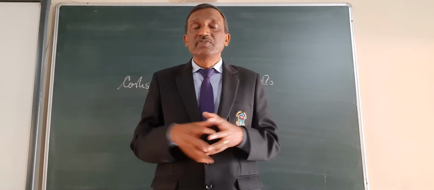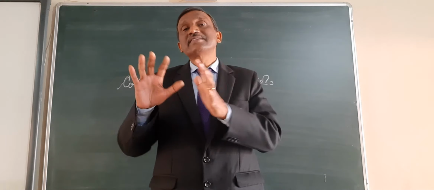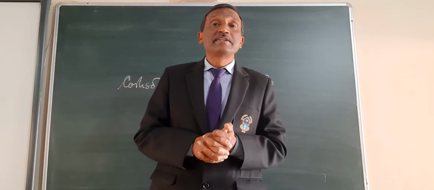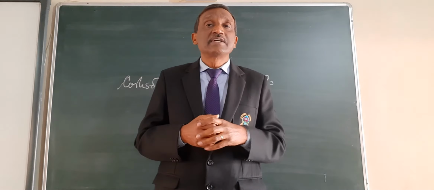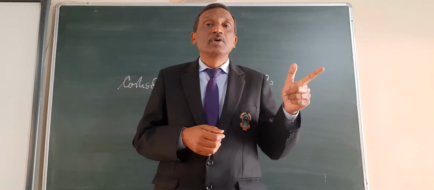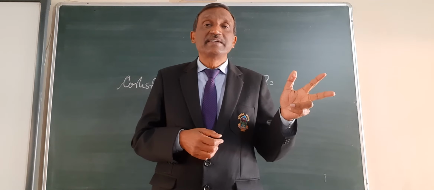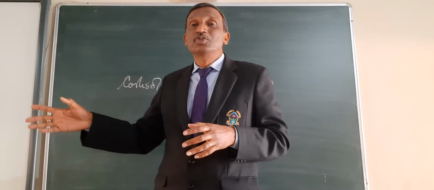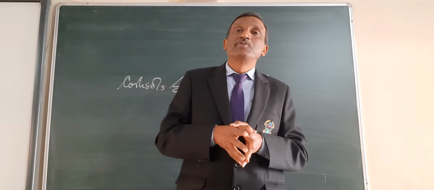So all those things will be there: increased breath rate, increased heart rate. These are also signs of fear. Whenever you come across a dangerous animal, you get fear, and all these phenomena occur. Your heartbeat will increase, your respiratory rate will increase, you will start perspiring, your hair will rise, and this also gives a sign to those animals that this person is afraid, and then it will be easy for them to attack.